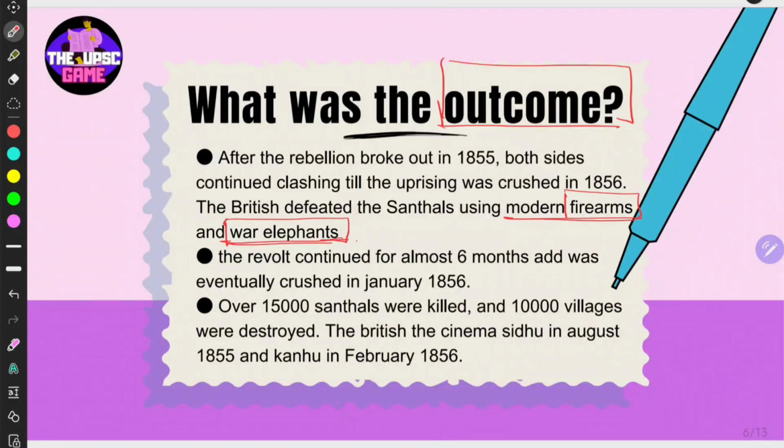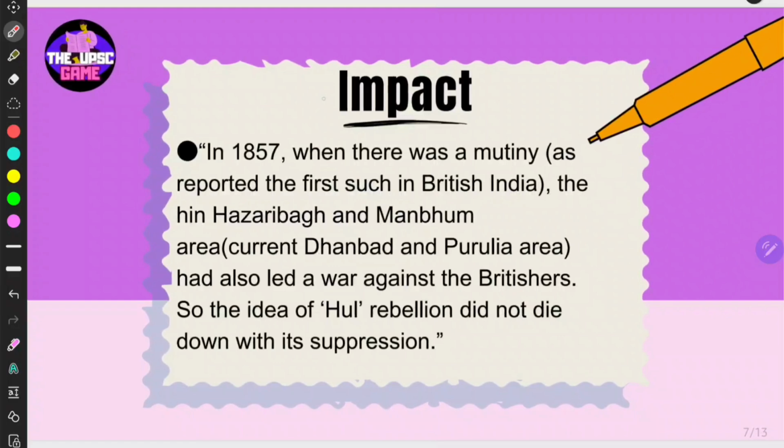The revolt continued for almost 6 months. Eventually, sorry, this is a typo error here. That was eventually crushed in January 1856. Over 15,000 Santals were killed and 10,000 villages were destroyed. The British hanged Sidhu in August 1855 and Kanhu in February 1856. Right? Then about impact.